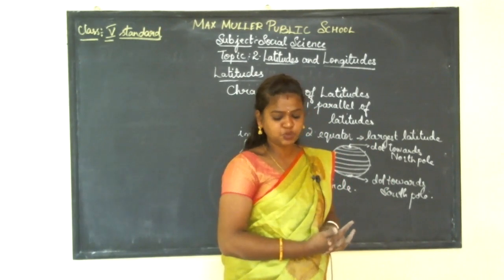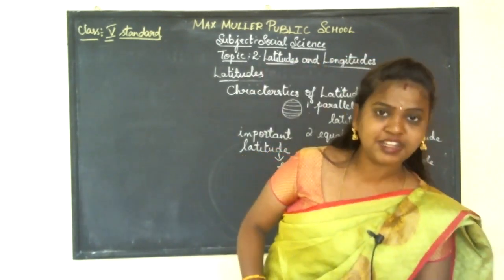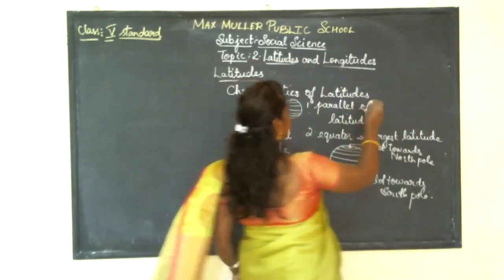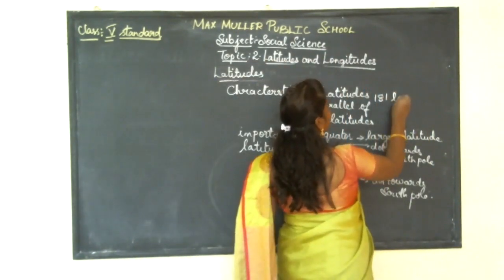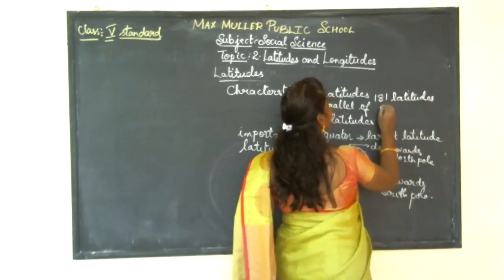So these are the things which we learned today. And how many lines of latitude are there, children? There are 181 latitudes on Earth.